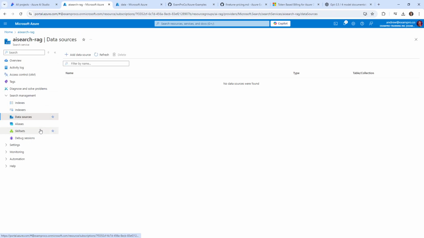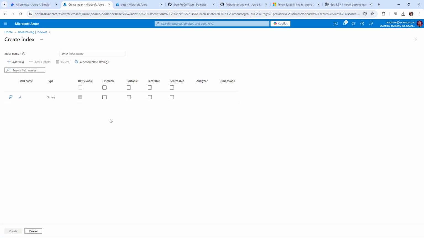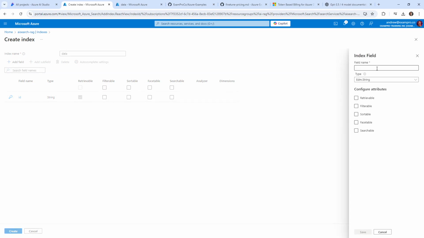I imagine, well, we haven't done skill sets yet, but I imagine we'll have to do an index. Just give me a moment. All right, so let's go ahead and create an index. We will add an index, and this will just be data, I suppose. We need content here that we're going to search across. So we have an ID, and I'm just going to call it content. I'm not really creative with these names.